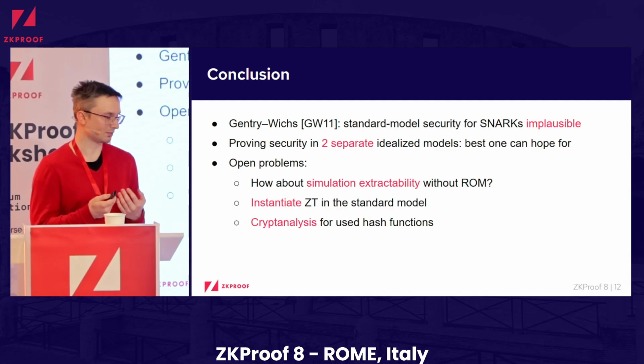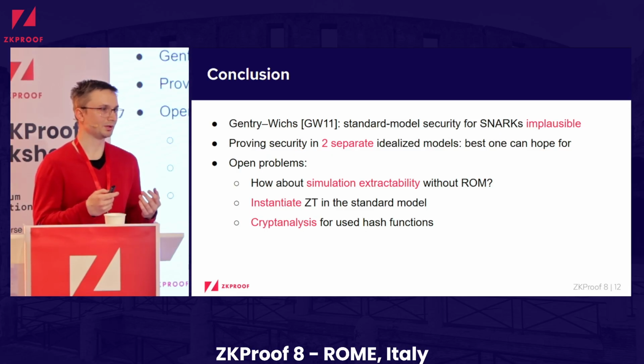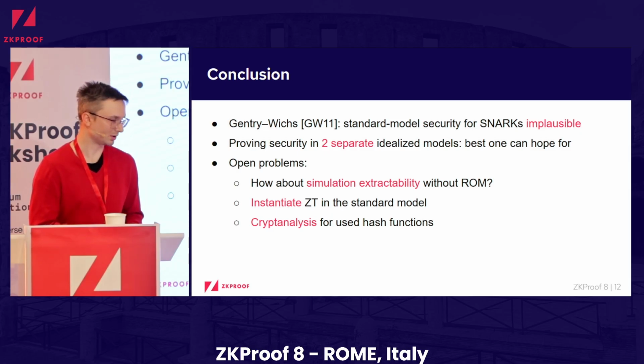Also, we need some more cryptanalysis for hash functions that are being used, because we also show that the CT property we define, if you can break it, then you can also forge proofs potentially on Plonk. So it would be interesting what happens when you plug in, I don't know, SHA-3 or Poseidon into Plonk, and what happens with, again, the functions that we define in our paper.